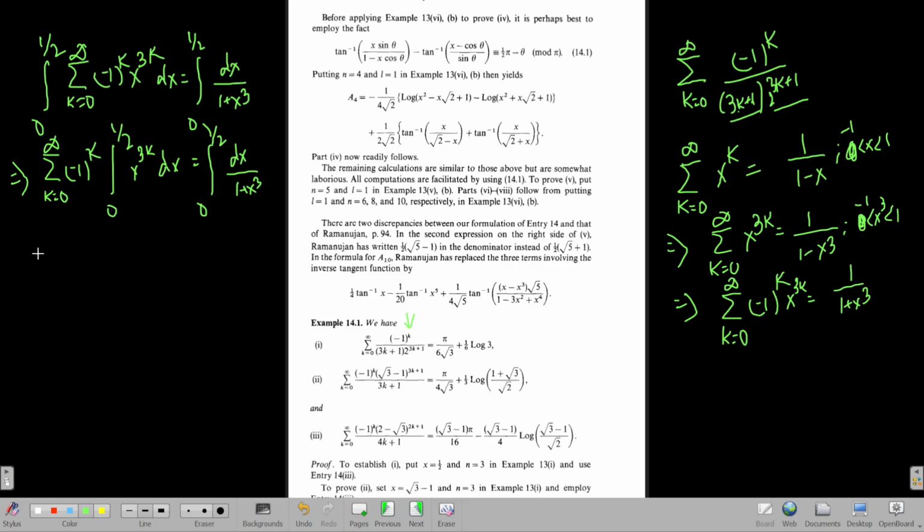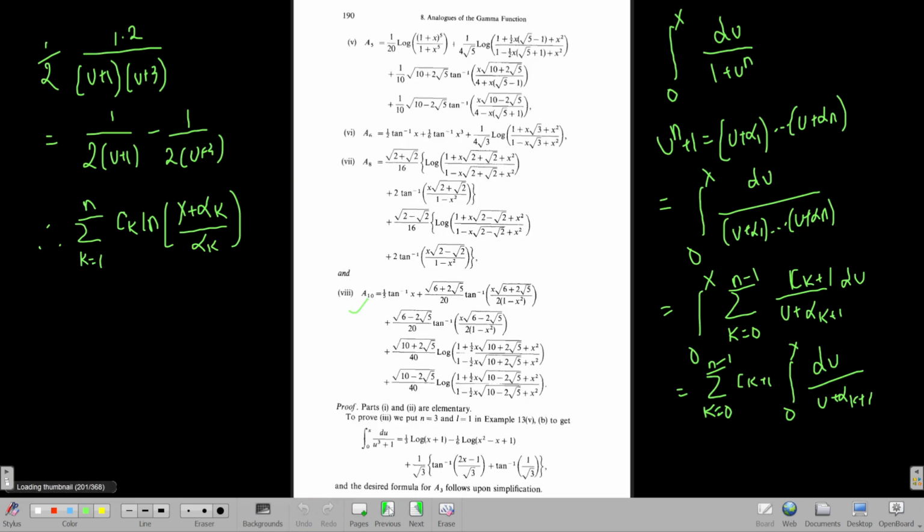So what is this thing? This again would become the sum from k equals 0 to infinity. Now, if you perform this integral, you will get exactly what is given in the question, because whenever you see 3k plus 1 and then 2 to the power 3k plus 1, you have to notice that this has basically emerged from an integration problem, and this is equal to the integral from 0 to half of dx by 1 plus x cube.